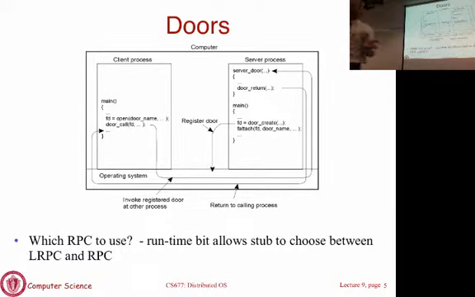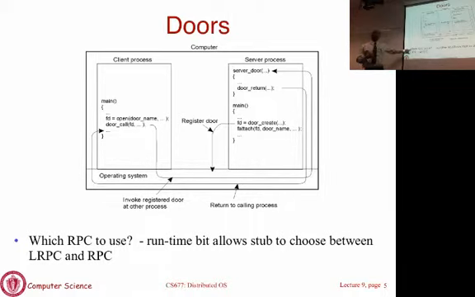So it was like opening a door to another process's address space, so you could take the arguments, execute it, and return it back. And you had to, in this case, do some special things. It was not transparent. You had to say, I am going to use lightweight RPC as a programmer. So there was a special API call, something called a door call, which was essentially a way to call RPCs. And then the server could register a door, say here is a procedure, but it's a remote procedure except that only local processes can call it, not remote processes. Okay, processes on the same machine can call this procedure, but not processes on the other machine. So that's one way to do it.